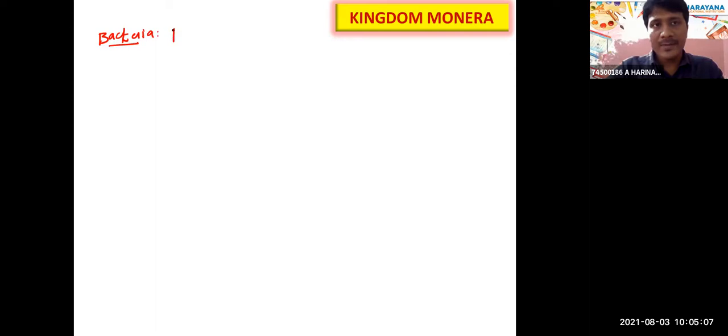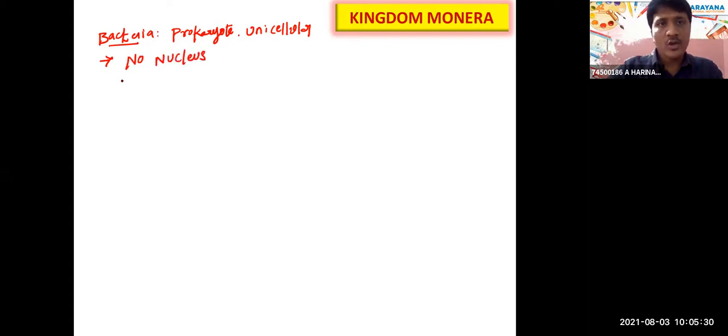Bacteria are prokaryotes, mostly unicellular. There are no multicellular forms. What is the main character of prokaryotes? No nucleus, and no membrane bound organelles.